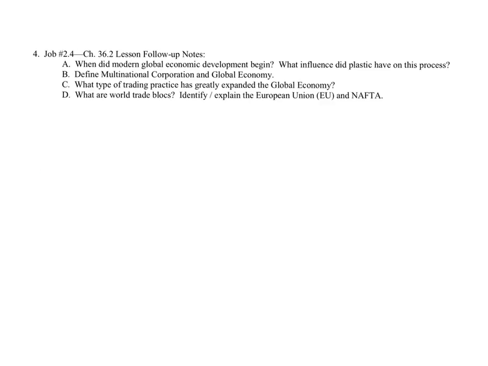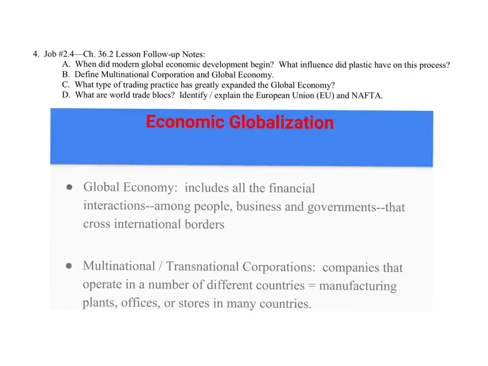All right, so then we're looking at multinational corporation and global economy, two major players of globalization. All right, so how global economy is different is it's not just the buying and selling of goods across borders with free trade, but it's every financial transaction. So people, businesses, and governments all working in the global economy. This could be investing in foreign governments, investing in foreign companies. We don't invest in foreign governments, but we do invest in foreign-owned companies.